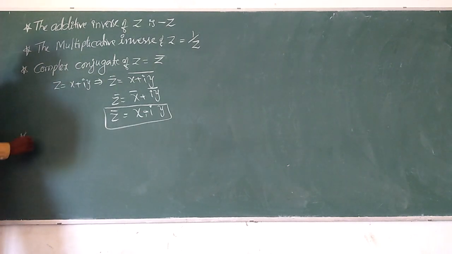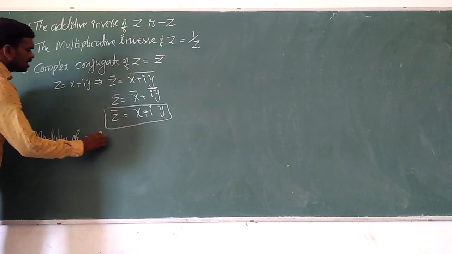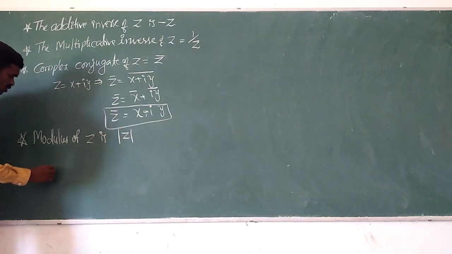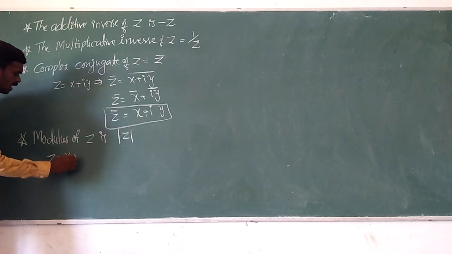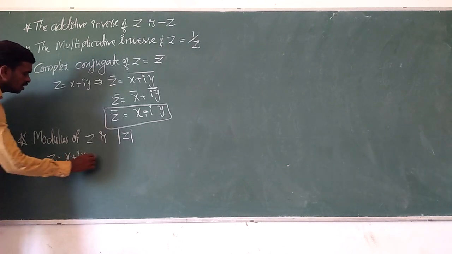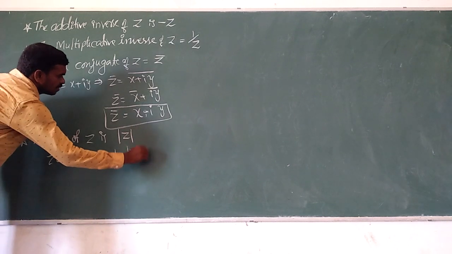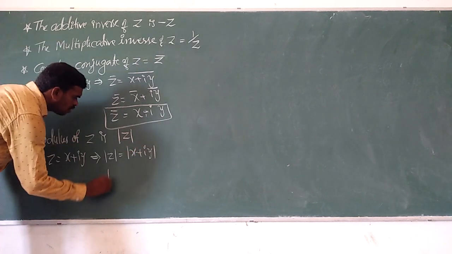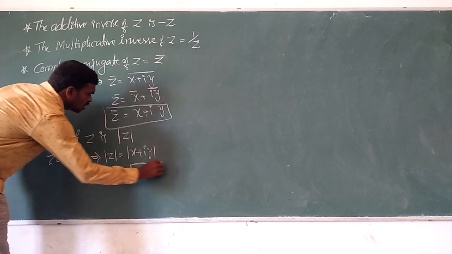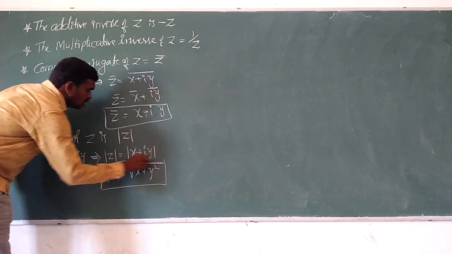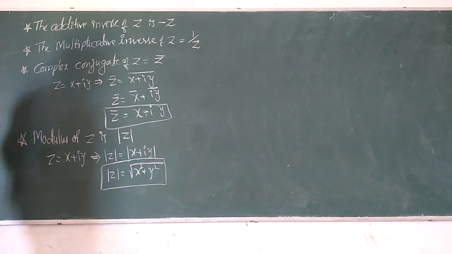And the last one, modulus of z. Modulus z means, suppose z equals x plus iy, then modulus z equals modulus of x plus iy, so modulus z equals root of x square plus y square. Okay? These are the formulas.